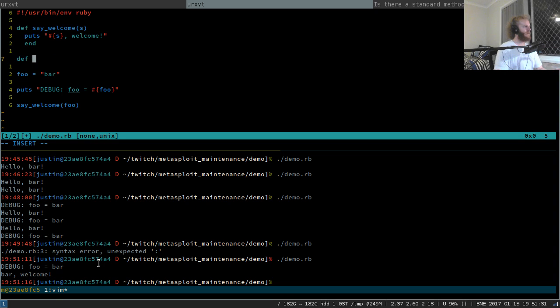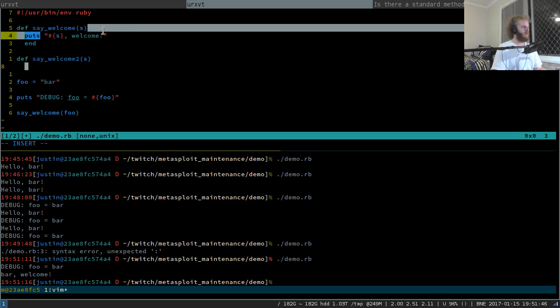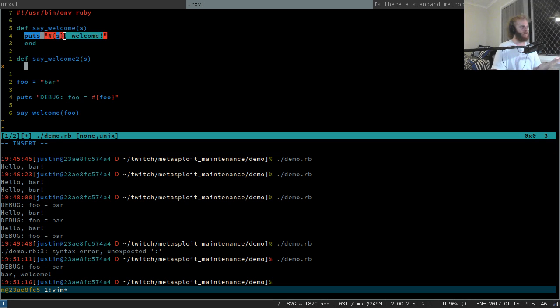Now let's define say welcome to. It still takes a string parameter. Let's go and decorate that string with some more stuff. Instead of just putting it this way, let's actually decorate s by appending this string onto the end of s. So we can do s less than less than welcome. This here is a way of appending strings in Ruby.